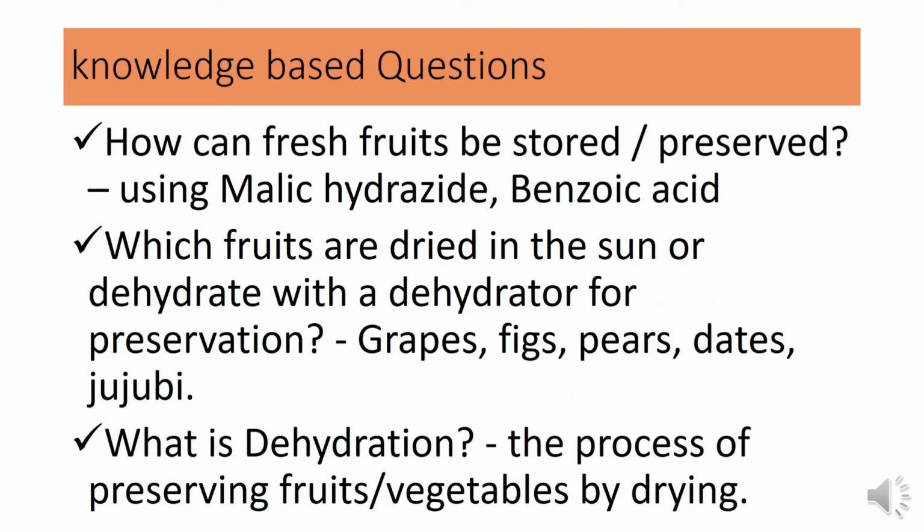How can fresh fruits be stored or preserved? Mainly by using maleic hydrazide or benzoic acid. Which fruits are dried in the sun or dehydrated with a dehydrator for preservation? Many types of fruits can be dried or dehydrated, and nowadays the demand for dry fruits is high. Mainly grapes, figs, pears, dates and jujube are dehydrated and can be preserved for a long time. Then, what is dehydration? This is a knowledge-based question, and dehydration is the process of preserving fruits or vegetables by drying.